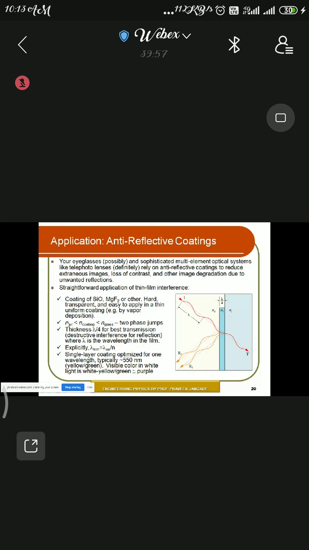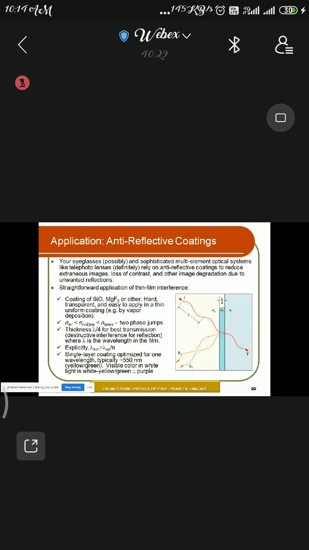So here, the second point, n or mu you can use for the refractive index. So here is the refractive index of air, then the refractive index of the coating material, and the refractive index of the glass. So there are three refractive indices. The material which we are going to coat is between the air and the glass. Okay, so that is the one condition that you have to remember: the material which we are going to coat should have a refractive index between the air and the glass.